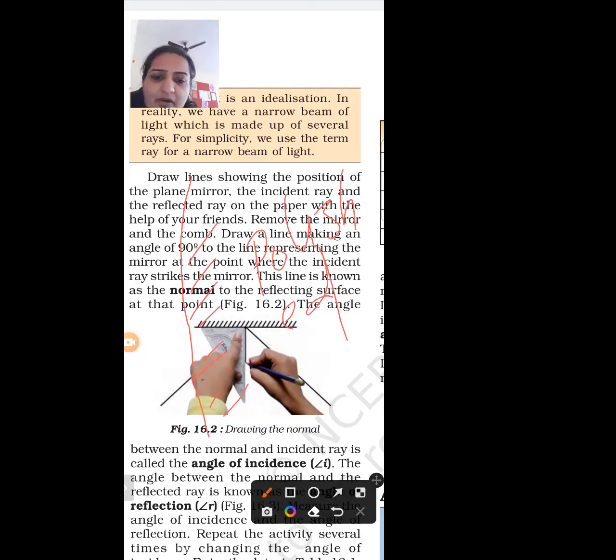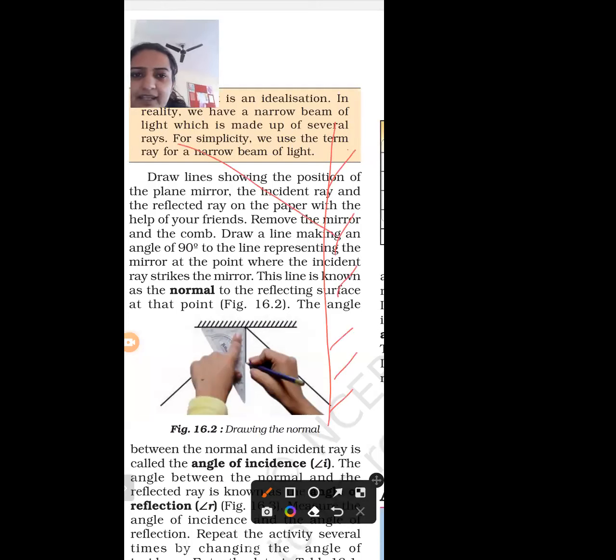So this is our plane mirror, and when the incident ray falls on the mirror, AB is the incident ray, and after striking the mirror, it reflects. Then BC is the reflected ray, and the ray which makes a 90-degree angle is the normal.